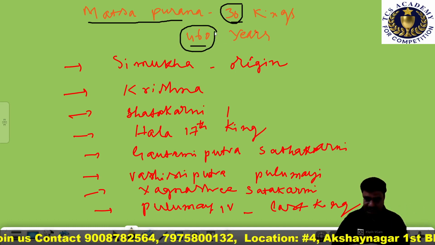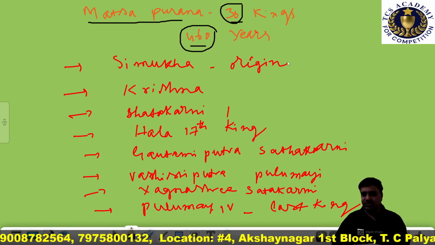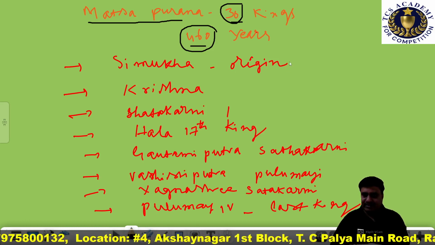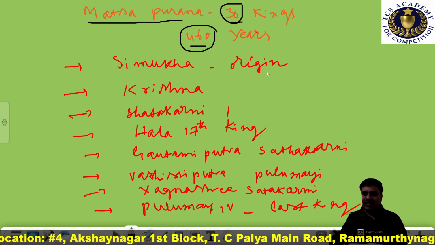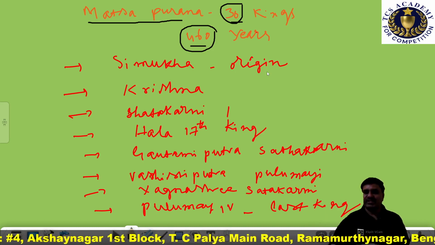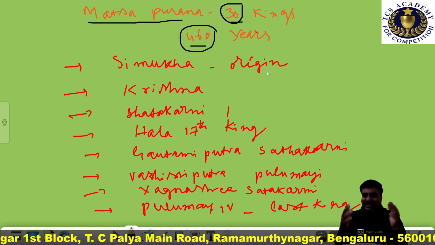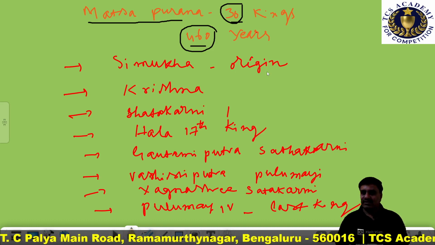Among them, there were many important rulers we have taken for the discussion. We are not discussing all the 30 rulers and their contributions, only those very important for competitive examinations, and their contributions towards the South.